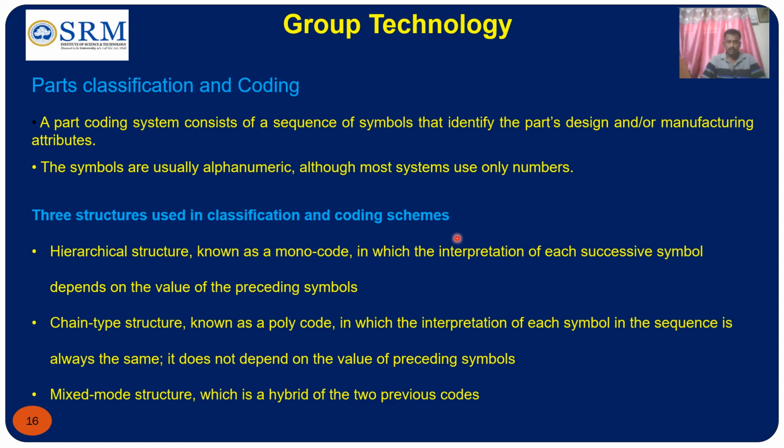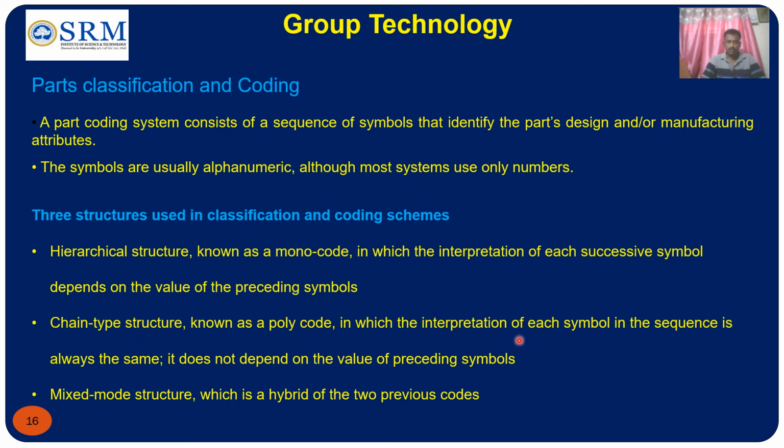That is, the first symbol, the second symbol will depend on the first symbol. So that is a hierarchical type of structure. Coming to the second type of structure, it is a chain type structure, which is also known as a polycode, in which the interpretation of each symbol in the sequence is always the same. It does not depend on the values of the preceding symbol.